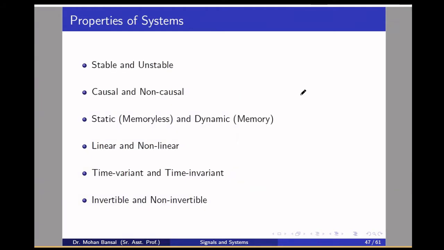Now we will see some properties of the systems. Till now we have discussed the introduction, what a system is and how we can represent it. This is a very important topic for signals and systems. Mostly questions will be asked from causal and non-causal systems, linear and non-linear systems, and time invariant systems. Sometimes questions may also be asked from stable and unstable systems. So now we'll see all these topics one by one. Today we'll try to cover all these topics in 10 minutes. Around 15 slides are remaining.